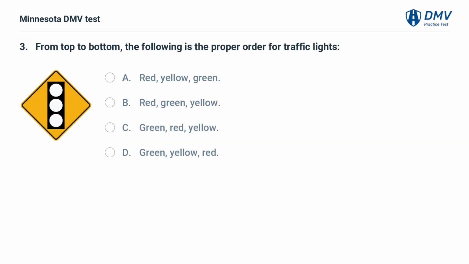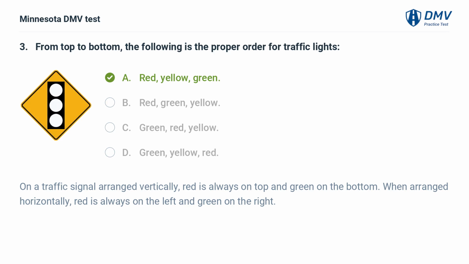From top to bottom, the following is the proper order for traffic lights: A. Red, yellow, green. B. Red, green, yellow. C. Green, red, yellow. D. Green, yellow, red. A. Red, yellow, green. On a traffic signal arranged vertically, red is always on top and green on the bottom. When arranged horizontally, red is always on the left and green on the right.